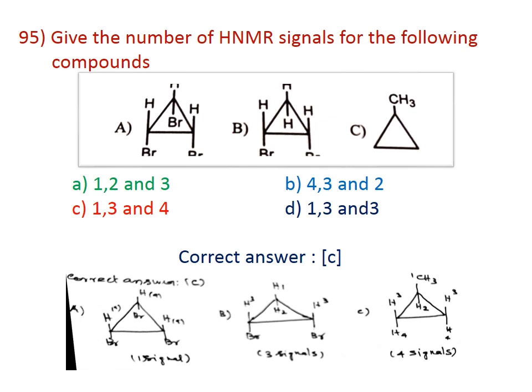And for compound 3, there are 4 types of protons present: CH3, H1, H2, H3 and H4. Therefore, compound 3 gives 4 signals. The correct answer for the question is C: 1, 3, 4. Compound 1 gives 1 signal, compound 2 gives 3 signals, and compound 3 gives 4 signals.